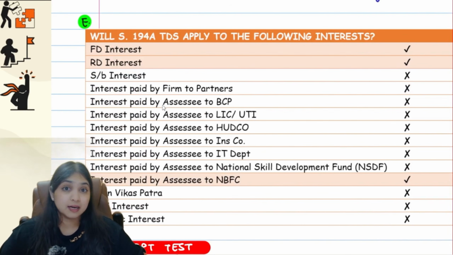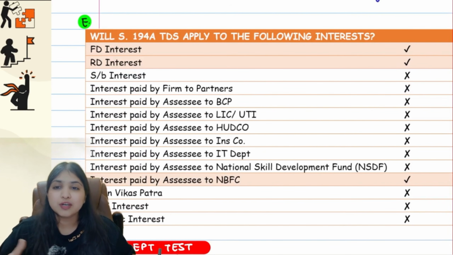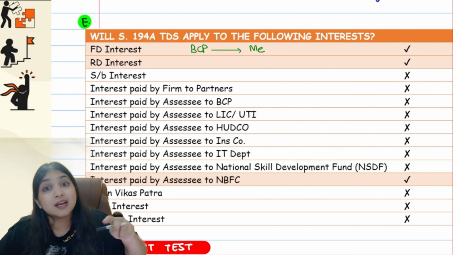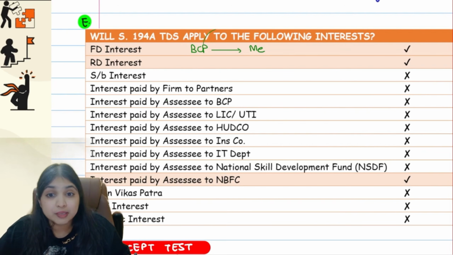Then comes my last special point. There are some situations over here. You have to tell me whether in these situations 194A TDS will apply or not. See, FD interest. When BCP is giving me FD interest, they will deduct tax, guys. BCP can be deductor, remember? BCP cannot be deductee, but BCP can be deductor. So when BCP is giving me FD interest, BCP will deduct tax. On FD interest, TDS will apply. Similarly, on RD interest, recurring deposit interest, 194A TDS will apply.